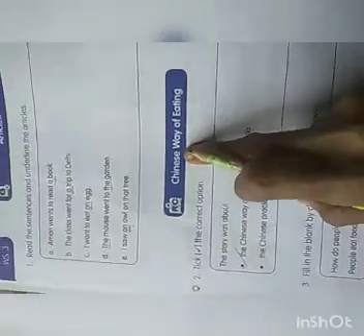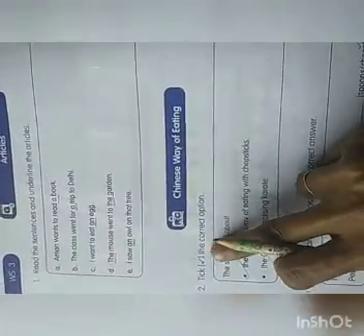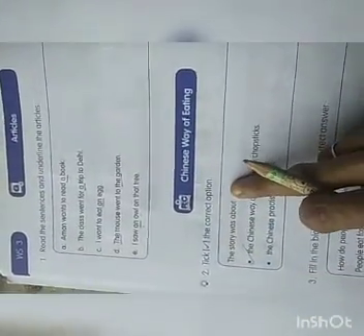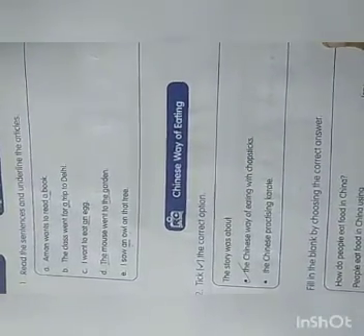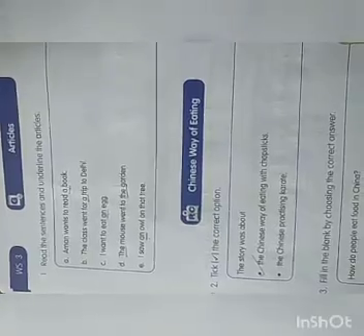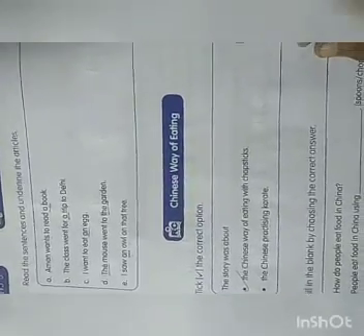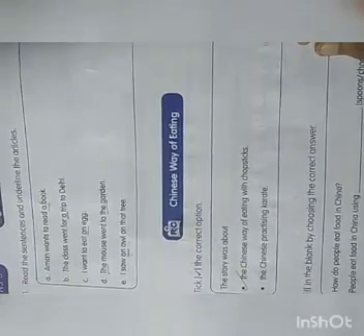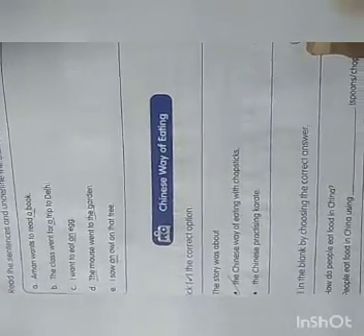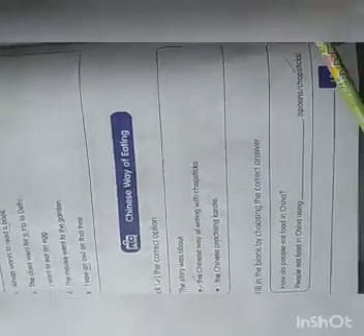The next. Chinese way of eating. Tick the correct option. The story was about what? The story was about the Chinese way of eating with chopsticks or the Chinese practicing karate. Very good. The Chinese way of eating with chopsticks. Okay. Yes, children. So, the next.